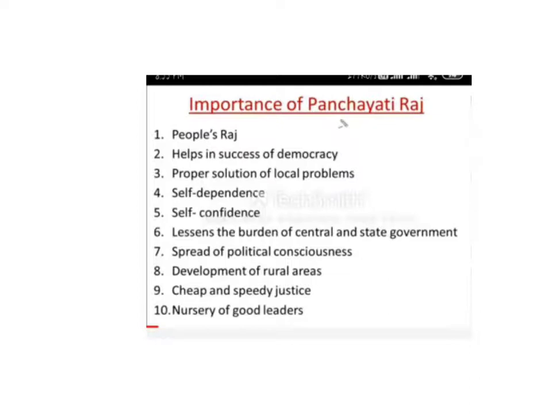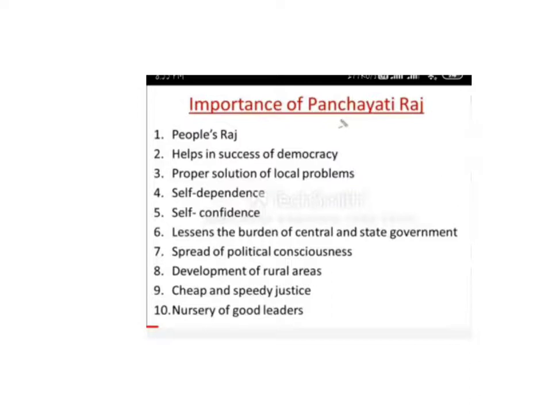Spread of political consciousness. Because of this local self-government, the Panchayati Raj system, the people became more aware about what is politics, what are political parties, what is government. They become more politically conscious. Development of rural areas.